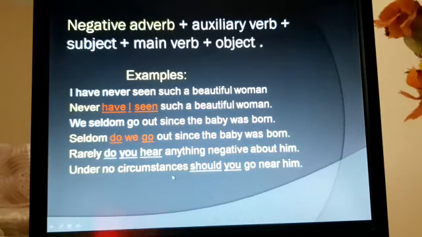Under no circumstances should you go near him. And again, the inversion is should you go. In this case, it's a modal verb plus the subject plus the main verb.